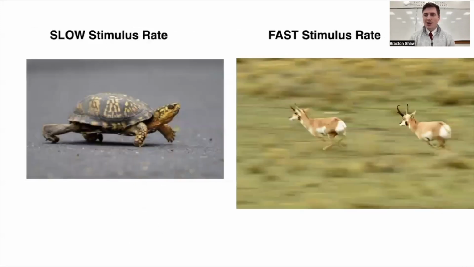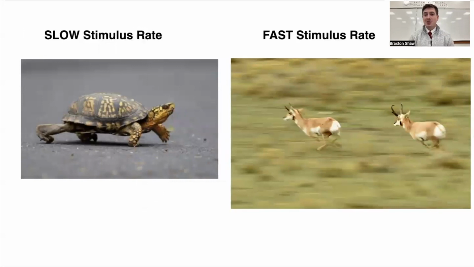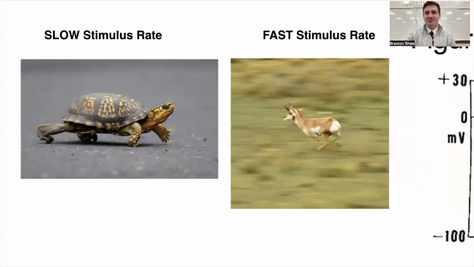The next thing we wanted to do was to see the effects of the rate of stimulus on the duration of action potentials. To show this, we had fast stimulus rates and slow stimulus rates. Representing fast stimulus rates in this picture is a pronghorn antelope, the fastest animal in North America, and slow stimulus rates is a tortoise, which is famously slow, right?